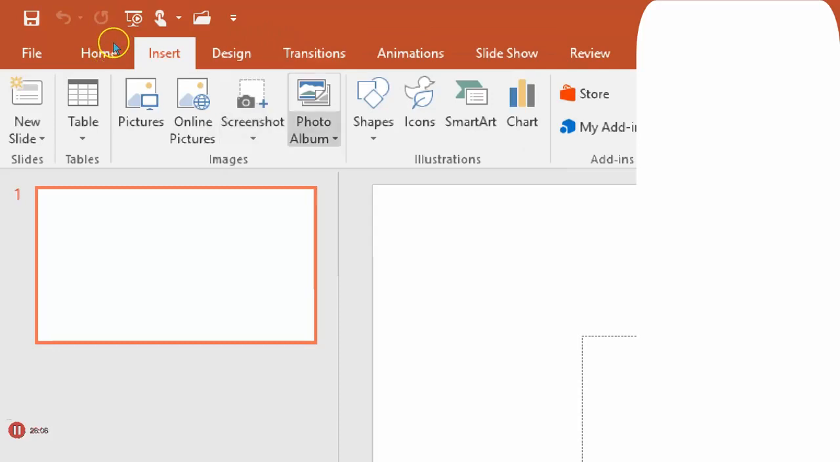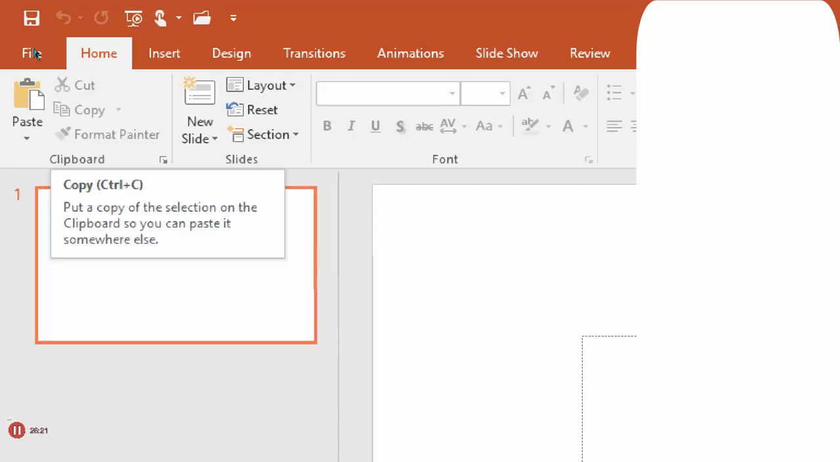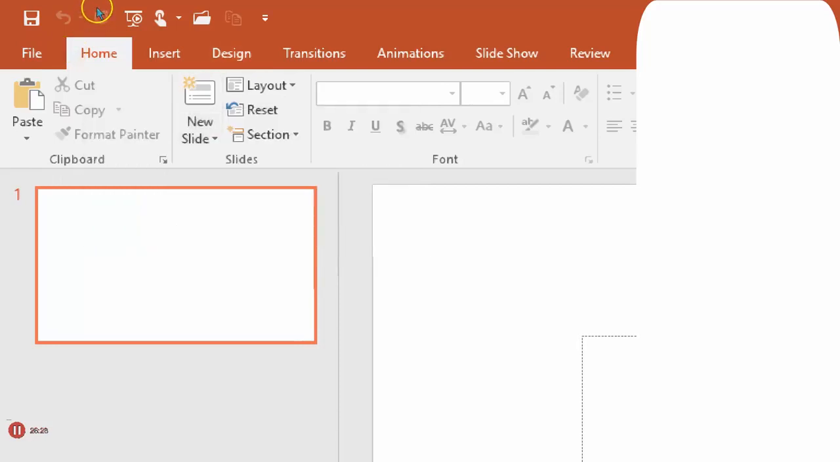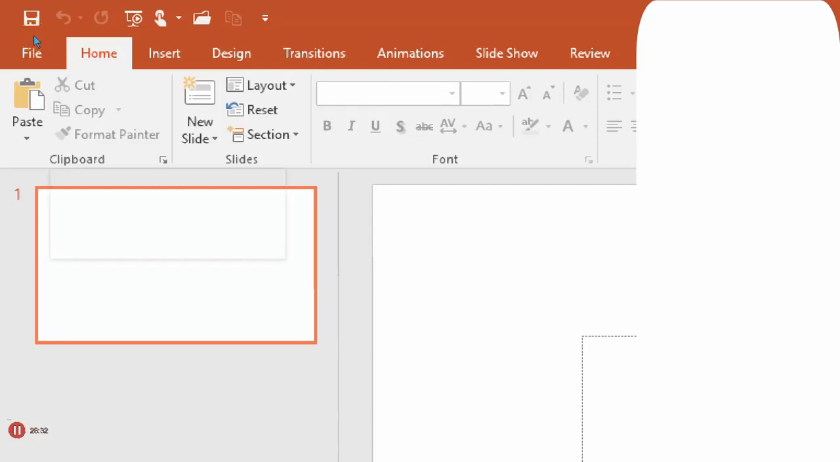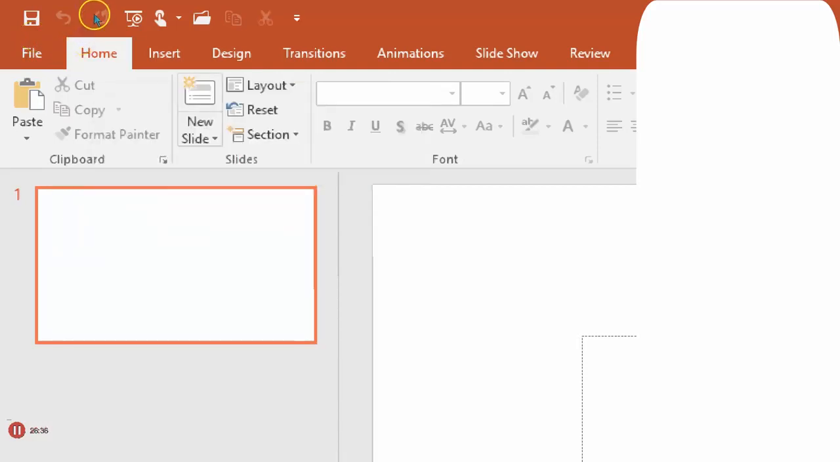Now here's another quick way to add things. In this case, I want to pick on the Home menu. The Home menu has a lot of your popular commands like cut and paste and copy and paste and so on. So all you have to do here is right-click on one of your favorite icons. I'm going to right-click on Copy, and I'll say Add to Quick Access Toolbar, and now that one is up there as well. I'm going to right-click on Cut. I'll say Add to Quick Access Toolbar, and now that one is up there.